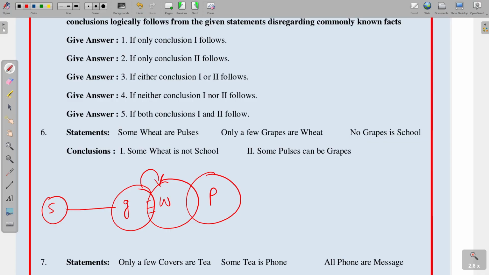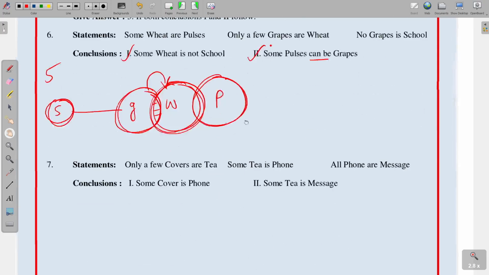See the first conclusion. Some wheat is not school. So wheat here and school here. Some part of wheat is grape and no grape is school. So this one is correct. Some pulses can be grapes. So pulse here and grapes here. Some pulses can be. So possibility is definitely follows. So some grapes are wheat and some wheat are pulses. Second possibility is definitely follows. Option 5. Both are follows.